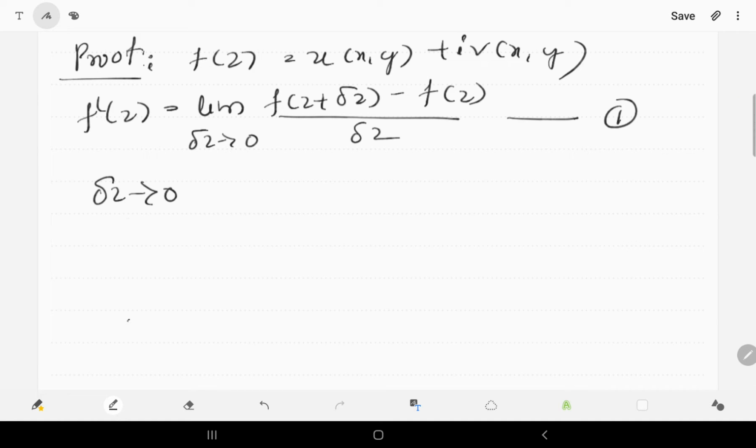Now we have f of z is equal to u of x y plus i into v of x y.